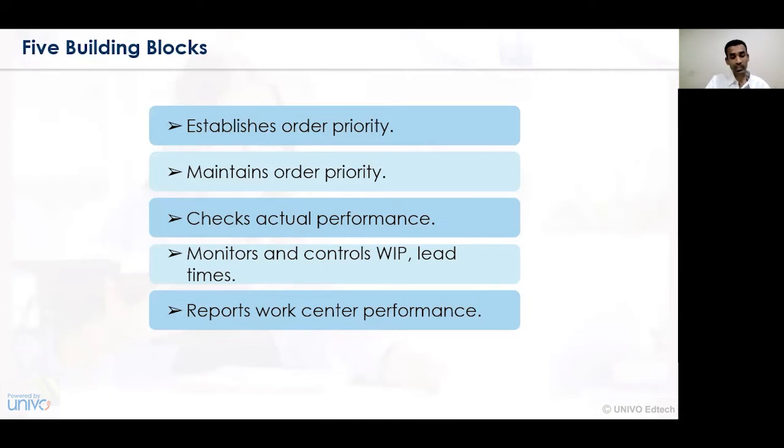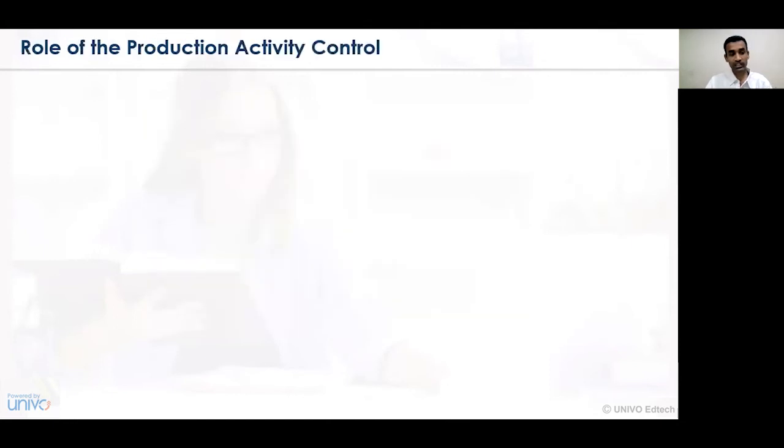So according to the priority of a certain work, how and what priority of the work needs to be undertaken, checking whether the activity has been completed within the specified time period or not, and so on. And lastly, monitoring and controlling the work in progress, that is, how the work or the process activity is being undertaken in a certain organization with respect to the work center performance. That is, the work center performance focuses on the activities that have been undertaken for a specified time period or for an indefinite time period.